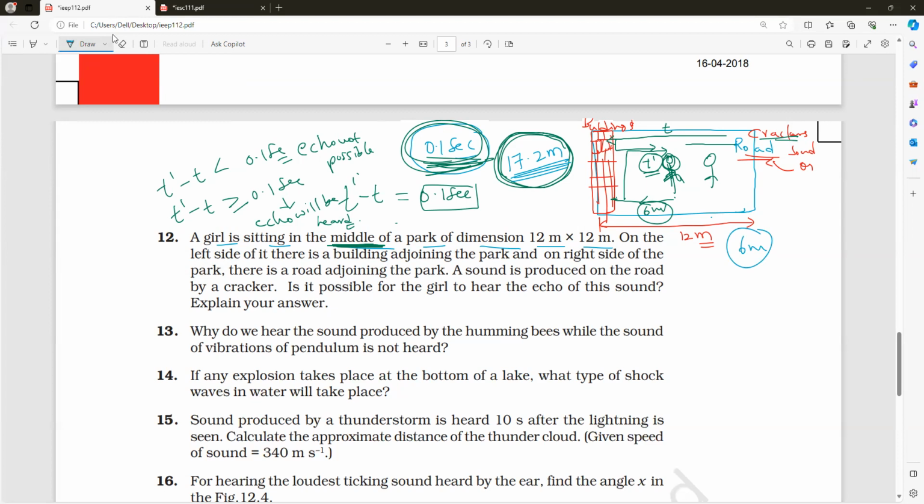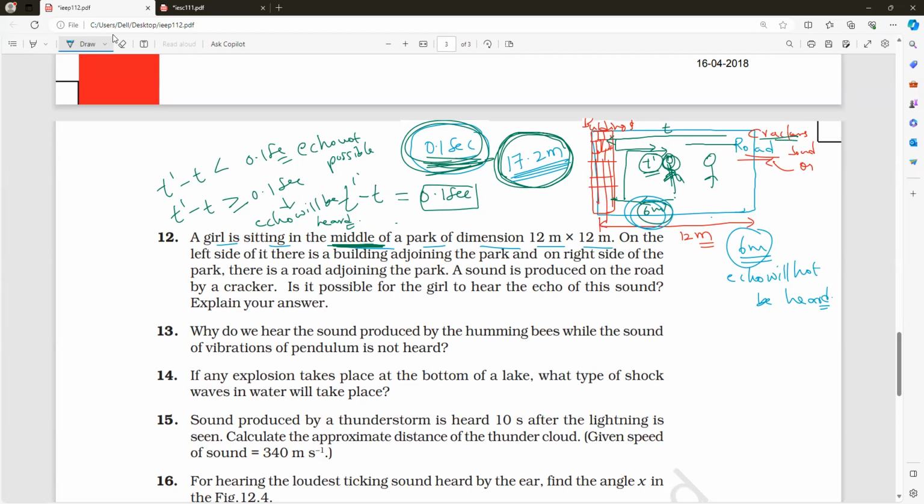So the distance between the girl and the wall is how much? Only 6 meters. But what is the minimum distance needed? 17.2 meters. So what will happen? Echo will not be heard. Here we don't know the time, we cannot say because we don't know.